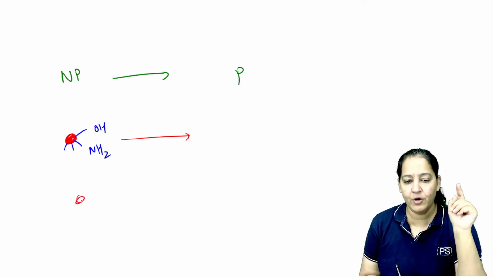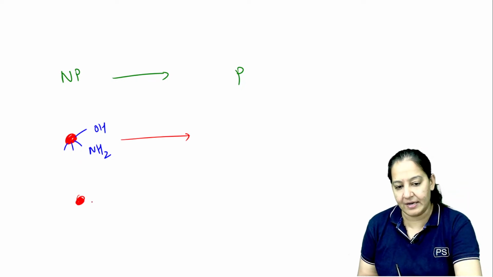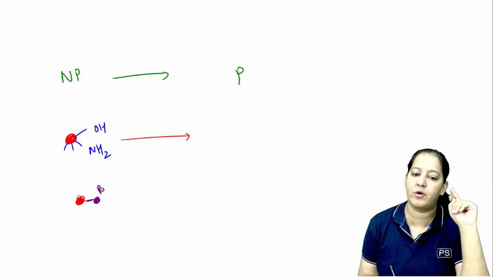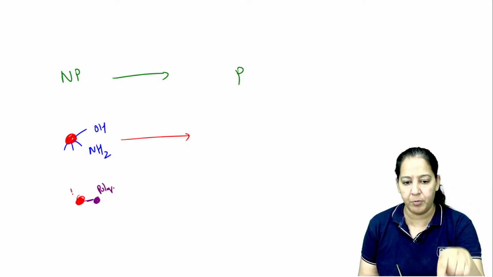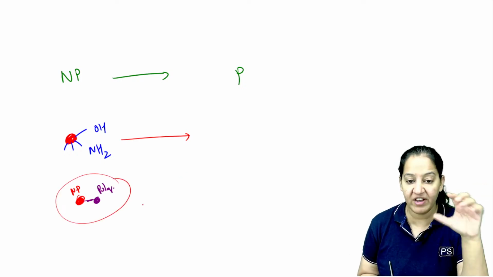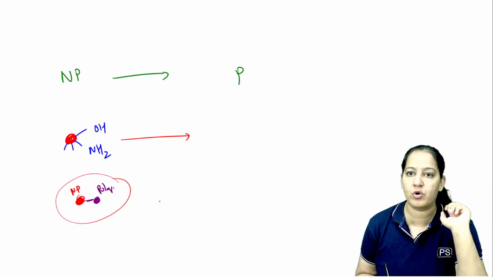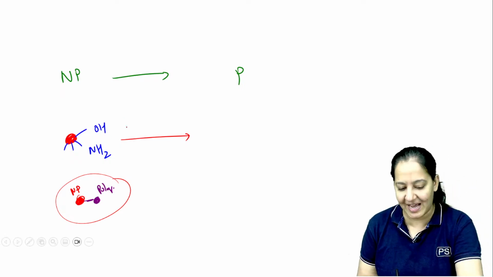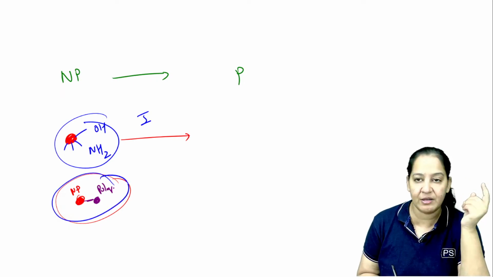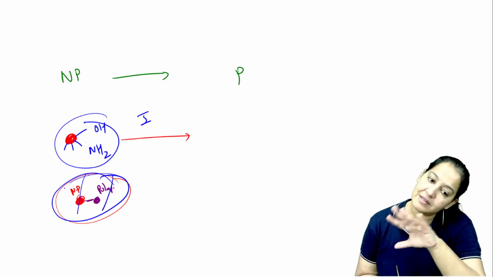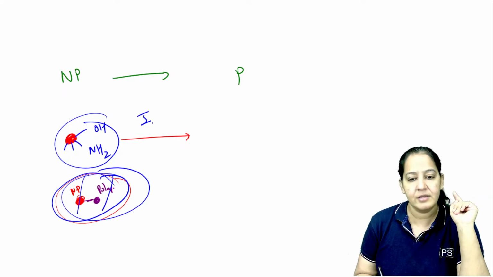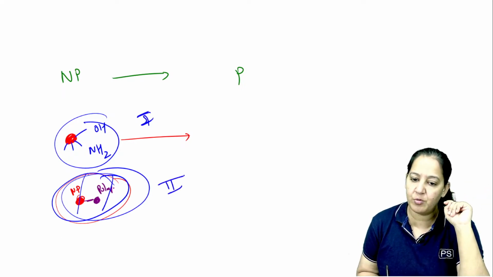Or else, the second way, I can conjugate it. I can conjugate this non-polar drug to some polar compound, an endogenous polar compound of the body. This is polar. This is non-polar. So ultimately, the combo will become polar, right? So we are conjugating here. This is known as phase 2, or conjugation. So either we are exposing the functional group, that is phase 1, or we are conjugating it with a polar compound. This is non-polar, this is polar, but the ultimate product will become polar. So in this way, we are converting a non-polar drug to polar. This is phase 1 metabolism, this is phase 2 metabolism.